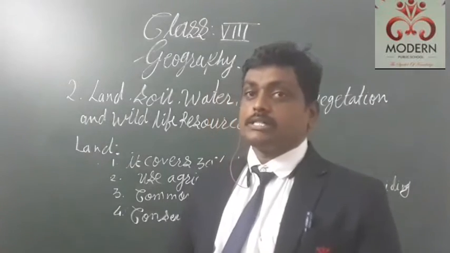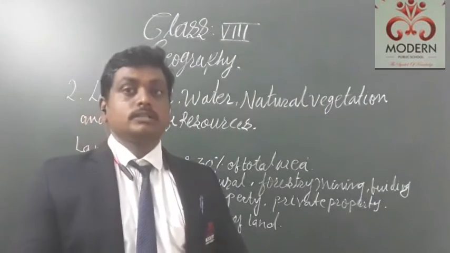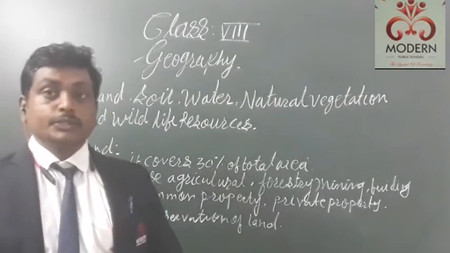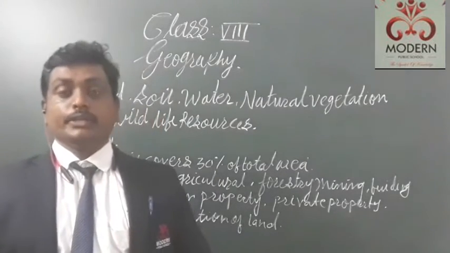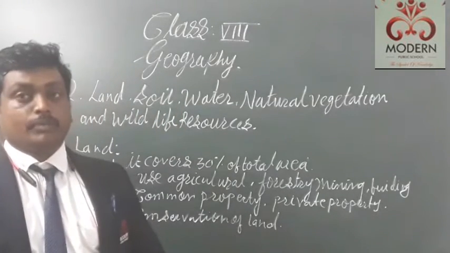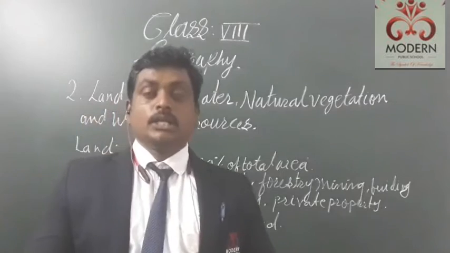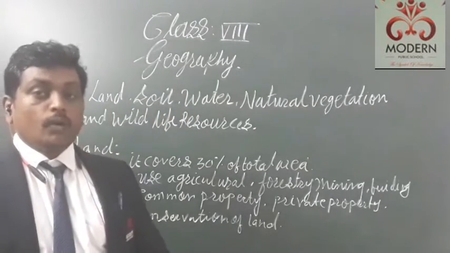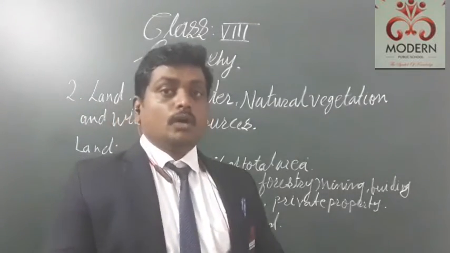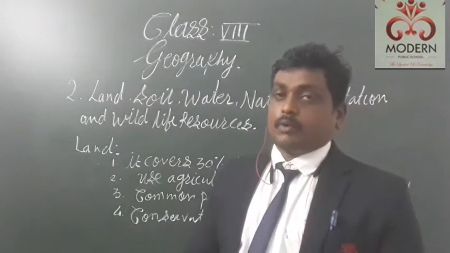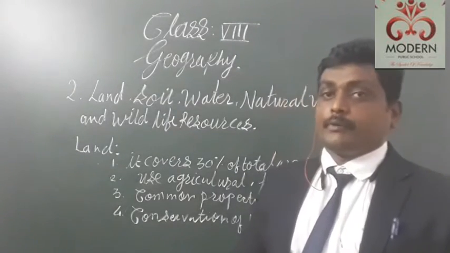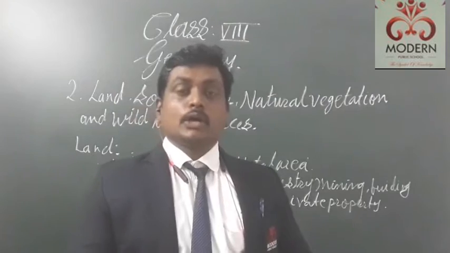So in today's session we learnt how much area of earth is covered by land. The answer is 30%. Next we learnt the usages of the land: we use the land for agriculture, for forestation, for building purposes, and for properties. Next we learnt that there are two kinds of properties: one is private property and the other is common property. For example, parks come under common properties, and houses come under private properties.